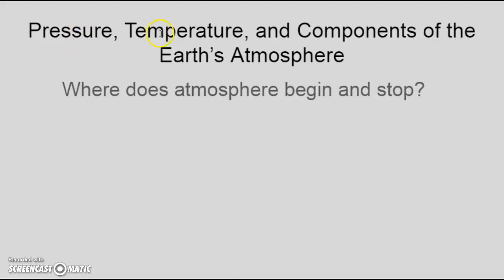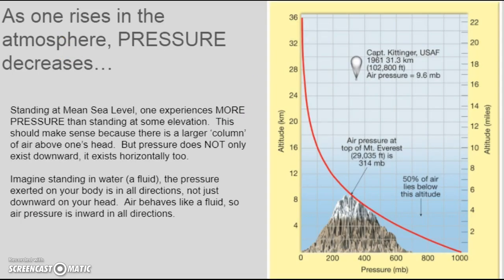Today's lecture is going to be on the pressure, temperature, and components of the Earth's atmosphere. Where does the atmosphere begin and where does it stop? As one rises in the atmosphere, pressure decreases, and we can see it here in this picture. As we increase in altitude, we decrease in pressure, which is measured in millibars.